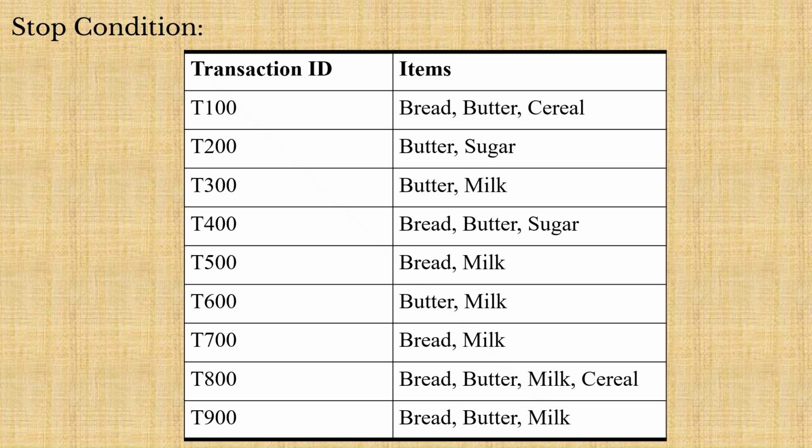At this point, we have successfully identified all frequent item sets in the dataset, which brings us to the last step of generating and evaluating our association rules. Having identified bread, butter, cereal as a frequent item set, we can now generate association rules from it. To generate a rule, we divide the item set into two parts. The first part is called the antecedent, which appears on the left-hand side of the rule. The second part is called the consequent, which appears on the right-hand side. We then consider every possible way of splitting the frequent item set.